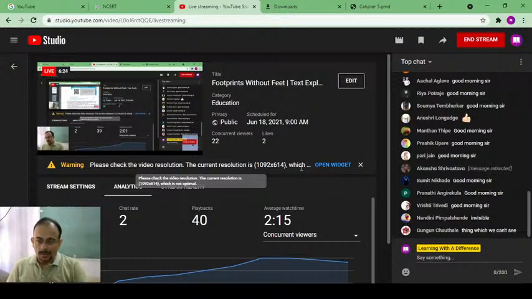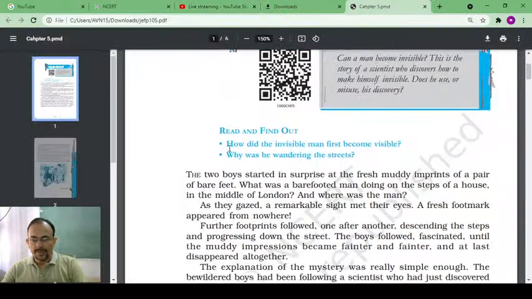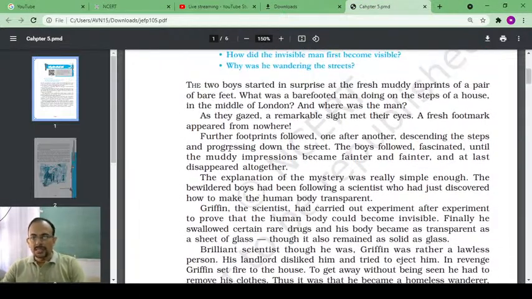Okay. Now let's move on to the paragraph. The two boys started in surprise at the fresh, muddy imprints of a pair of bare feet. What was a barefooted man doing on the steps of a house in the middle of London? And where was the man? The two boys started in surprise. The two boys on the street started in surprise at the fresh, muddy footprints of a pair of bare feet.